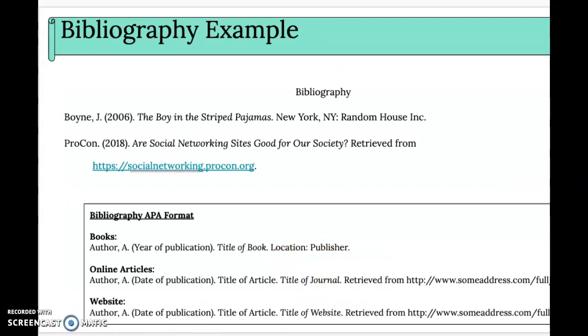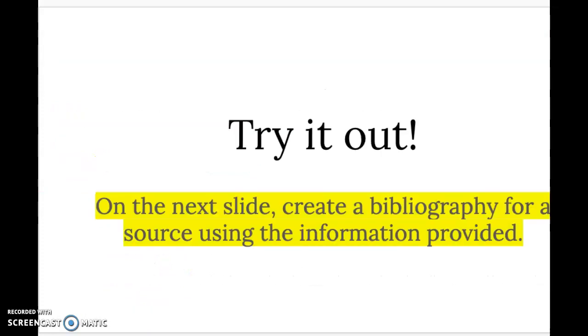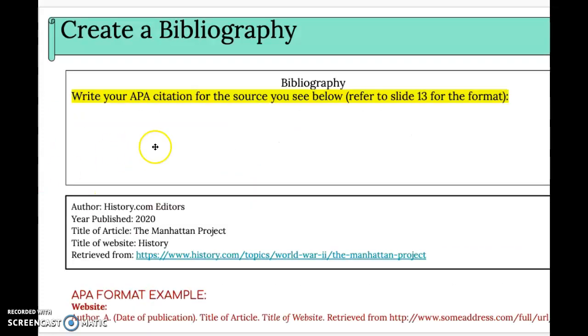The last thing you're going to do is an example of a bibliography, APA formatted source. So here's what it looks like. This is an example. You're going to try it out on 1 slide, okay? Here's the information. Here's the format. Up here, you're going to write what it would look like, okay? And I know you're saying, well, we did it with Citation Machine, which you're probably going to end up doing as well with your argument essay, but you can also just write it out. Just follow along what it says down here.